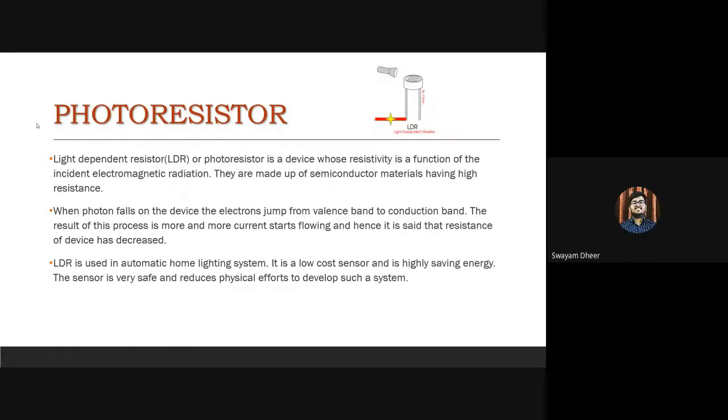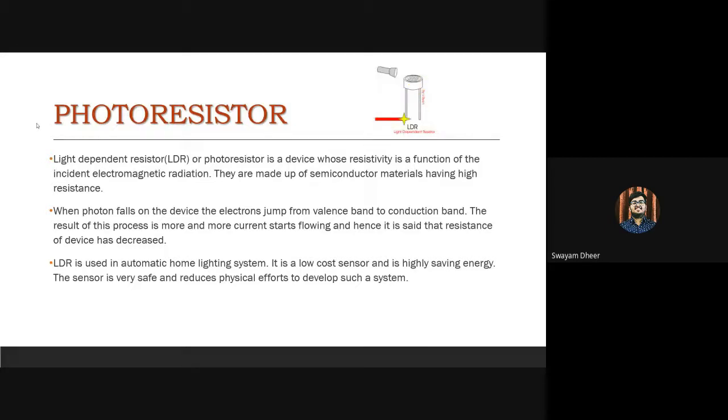Just like if anybody uses an iPhone here, it also has this function that if you go to a brighter room, it will automatically change your brightness, and if you come to a darker room, it will automatically check your brightness, right? Laser-based security systems are also based on this. It happens in Android as well. Yeah, it happens in Samsung as well. I'm sorry, I don't know, I'm an iOS user, so that's why I'm mentioning it. So the main part which we use in the automatic home lighting system is an LDR.